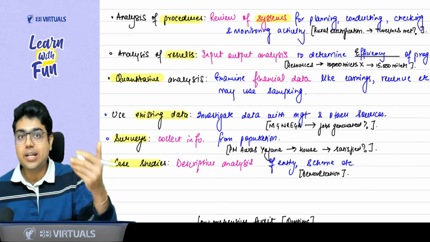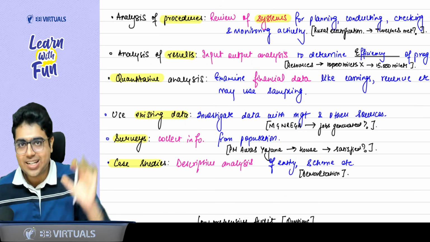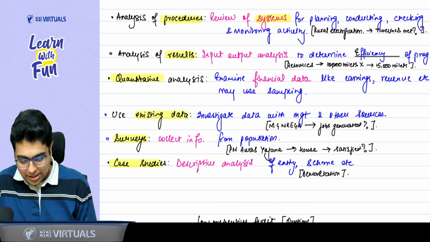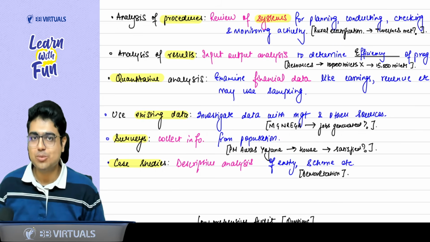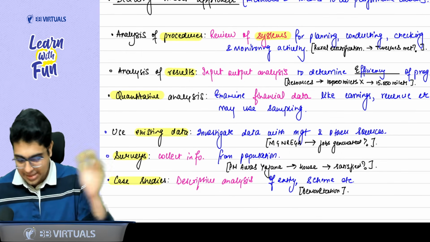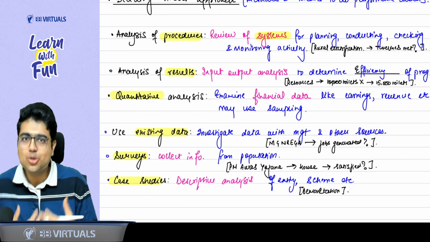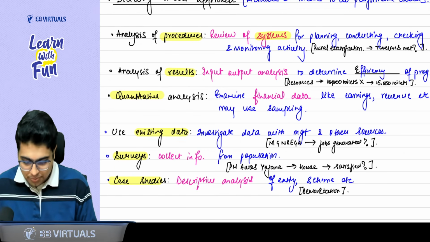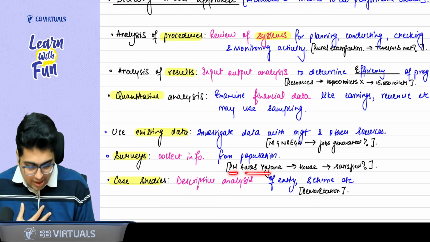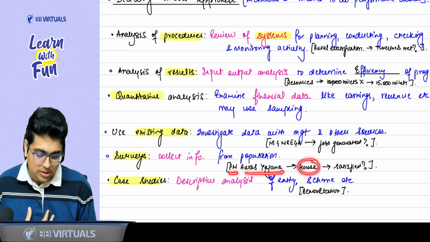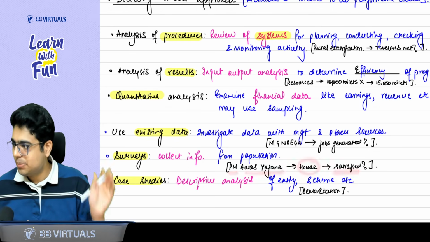government scheme of MGNREGA. Sir, what was MGNREGA? Mahatma Gandhi National Rural Employment Generation Act. Okay. So see the data, how many jobs were actually generated for the unemployed people. This will help you to know the performance of this act. Then, sir, surveys. As the name suggests, you collect the information to understand the performance of a government program. So collect the information from the population. Example, if government had PM Awas Yojana, which was for building houses, ask the population, are they satisfied with the houses which were given to them under PM Awas Yojana?